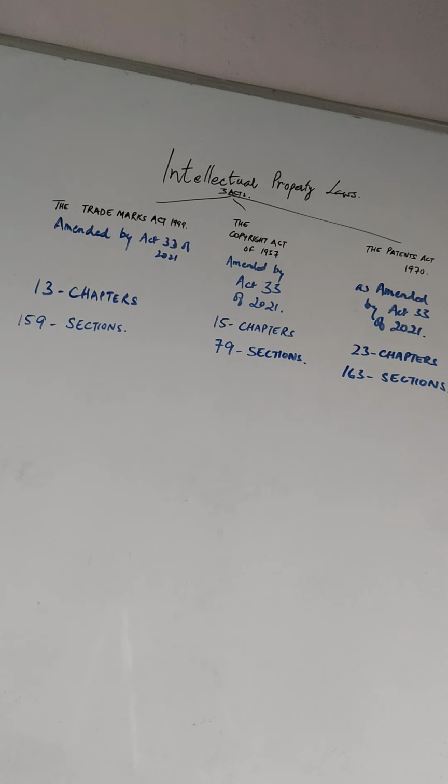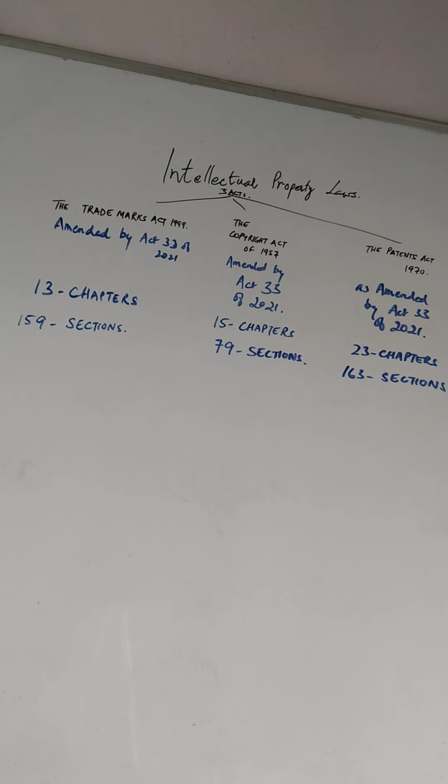Now, intellectual property laws in India are covered by the Trademarks Act 1999, the Patents Act 1970, the Copyright Act of 1957, the Designs Act 2000, the Geographical Indications of Goods (Registration and Protection) Act 1999, the Protection of Plant Varieties and Farmers' Rights Act of 2001, the Semiconductor Integrated Circuits Layout Design Act 2000, the Biological Diversity Act of 2002. So all this comes under intellectual property rights. But we are doing the Patents Act of 1970.